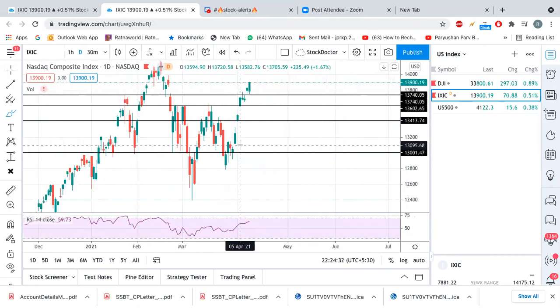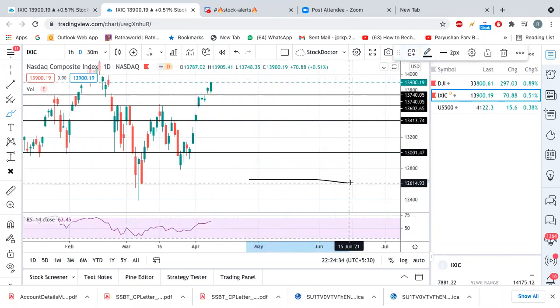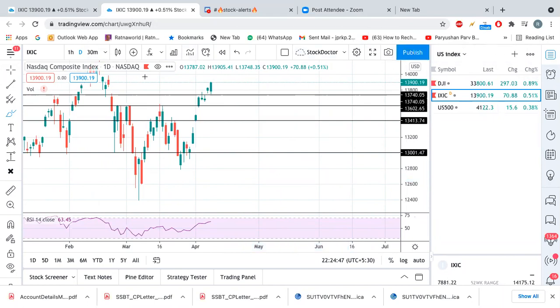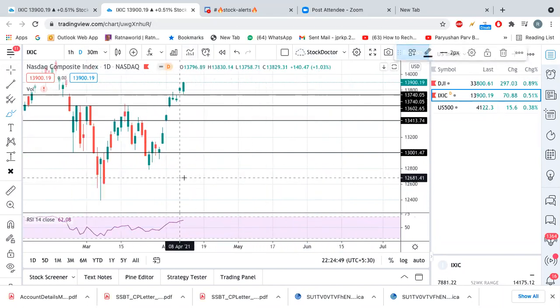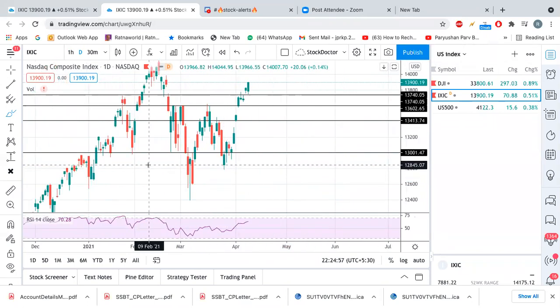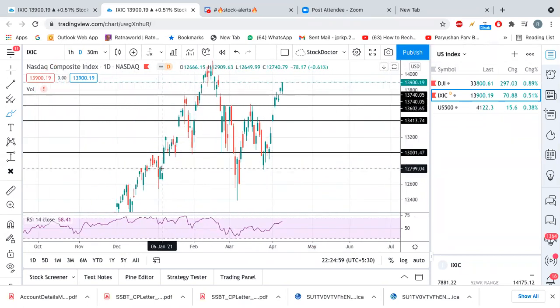So now if you see here, the trend line is quite difficult here. Why? Because there is a steep rally. Clear my drawings. Here you will see it's a steep rally, because a steep rally means a parabolic rally has happened here. As compared to Dow Jones, the Nasdaq rally is steeper.